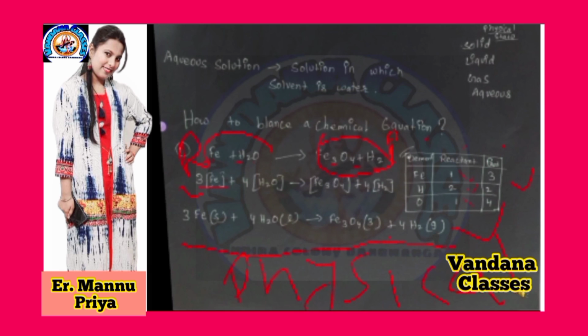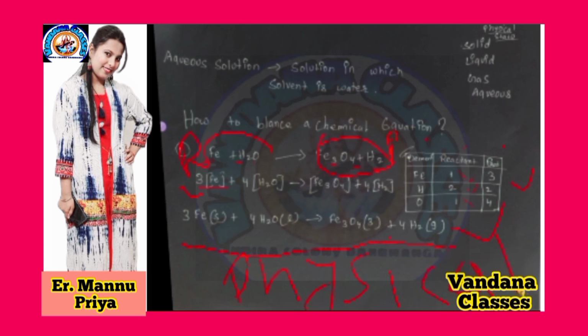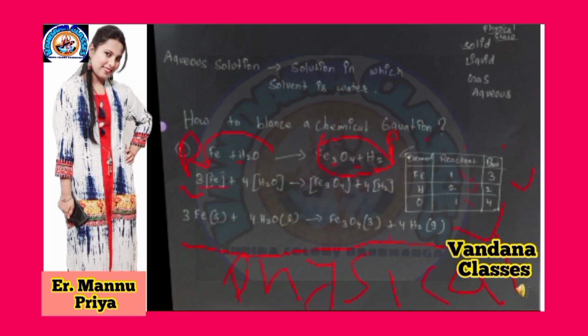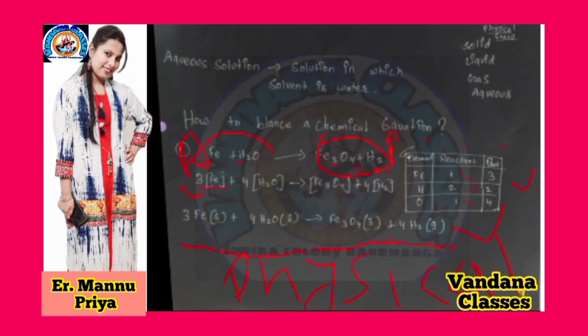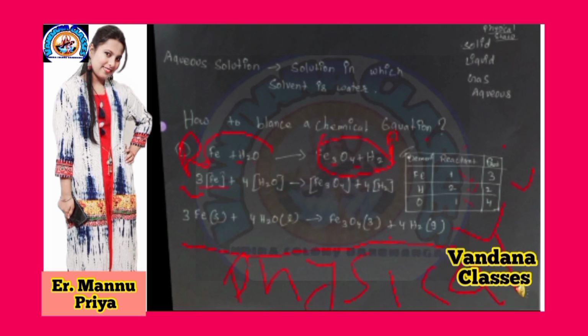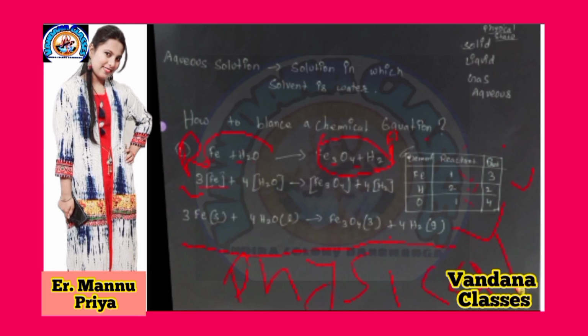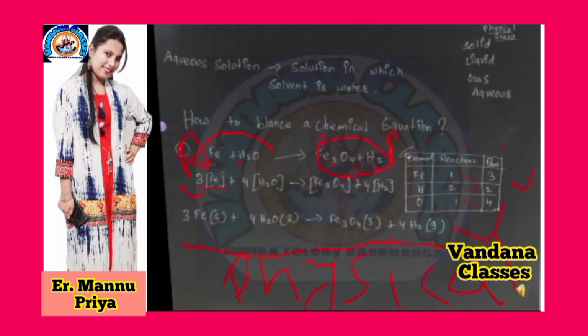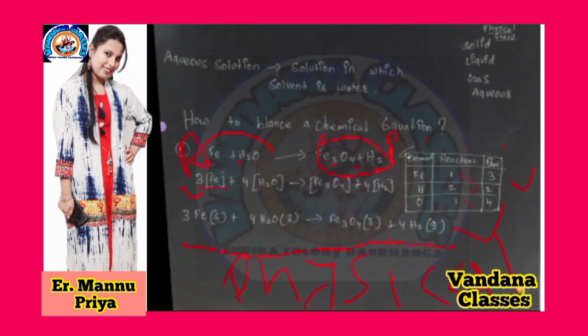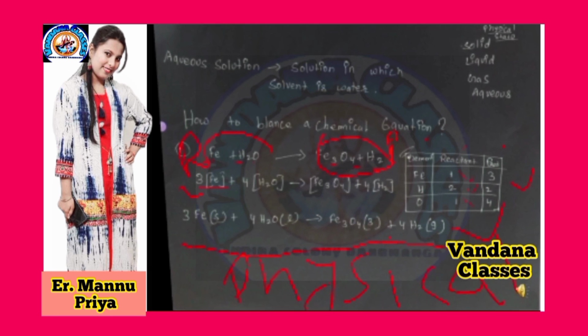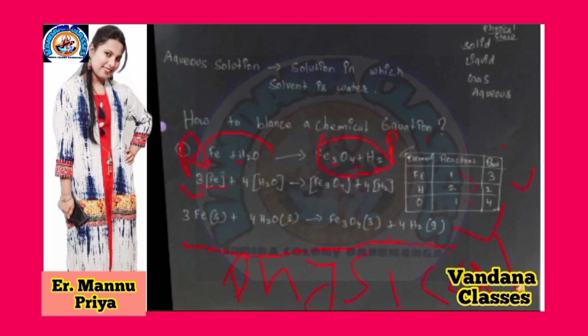In a chemical reaction, whenever we do a chemical reaction, matter cannot be created or destroyed. This is known as the law of conservation of mass. So the number of elements involved in a chemical reaction should remain the same on the reactant and product side. For this reason we need to balance a chemical equation.